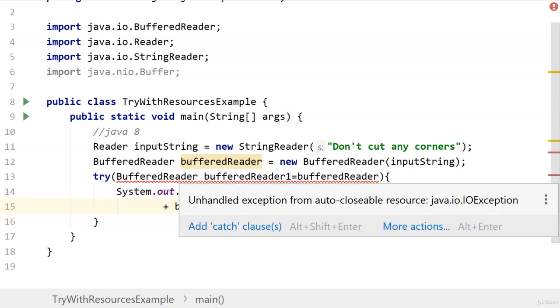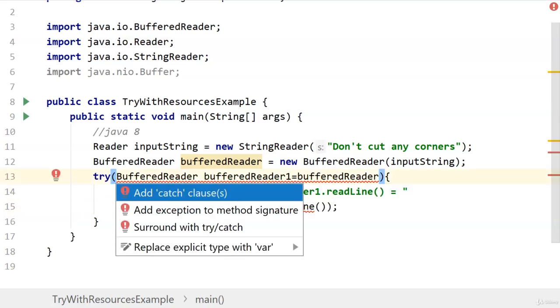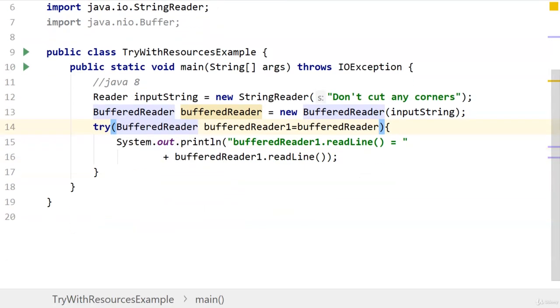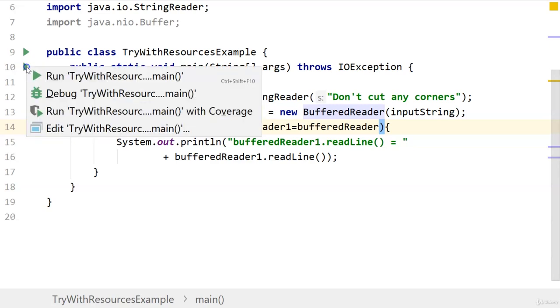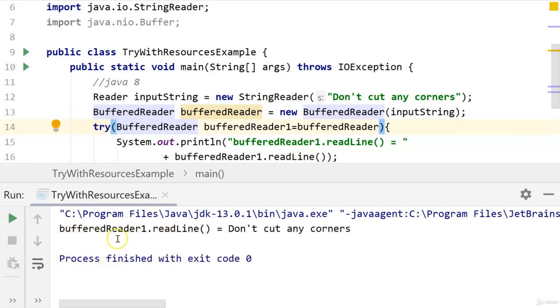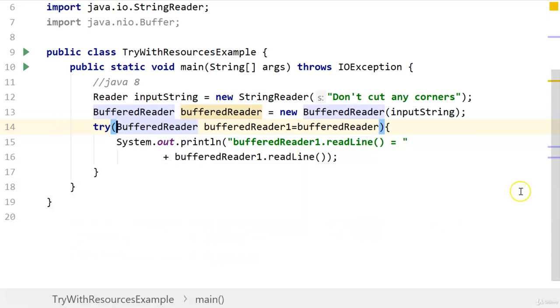It's complaining about the exception handling, so more actions and add exception to method signature. So this is how we used to do it in Java 8. Now let's run this program. And it basically printed "Don't cut any corners".